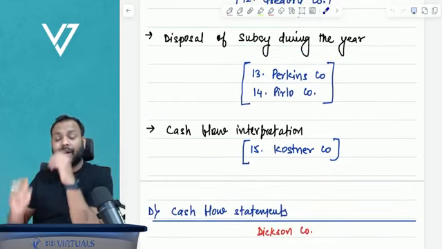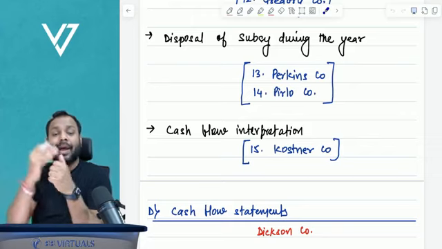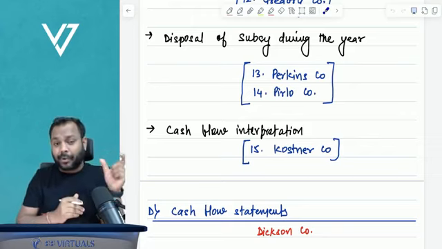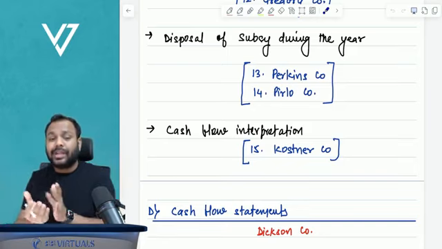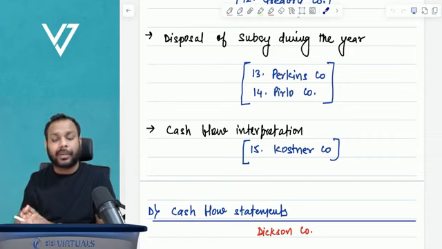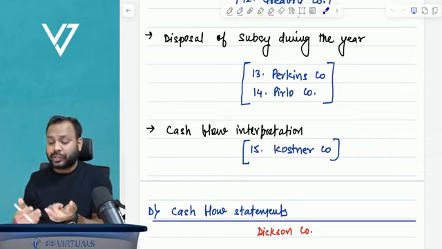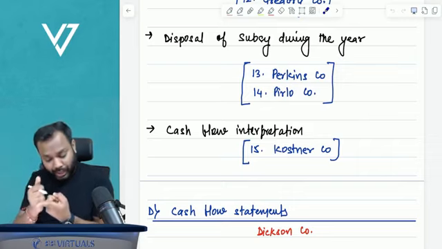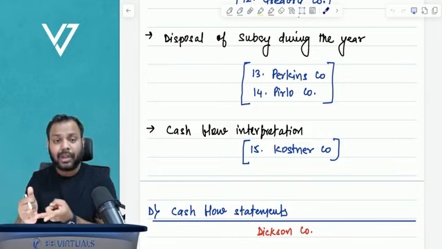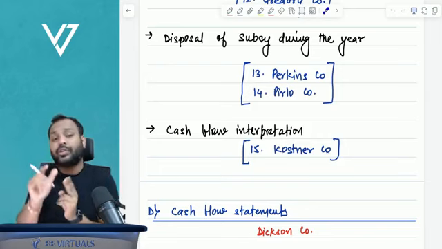Cash flow interpretation. A cash flow is given. You have to analyze the cash flow. How much is the profit recorded? How much is the cash flow from operations? What is the linkage between the two? I'm just giving an example of what can be there in cash flow interpretation. The interpretation questions can be asked from performance perspective, position perspective, liquidity perspective, gearing perspective. And for each of these, you have to give a conclusion as well.